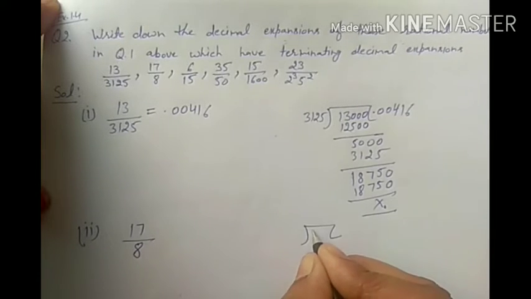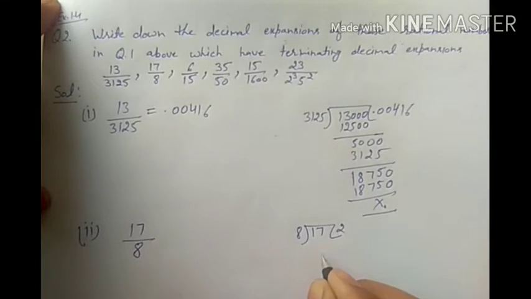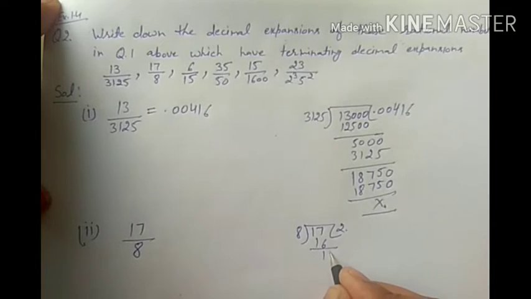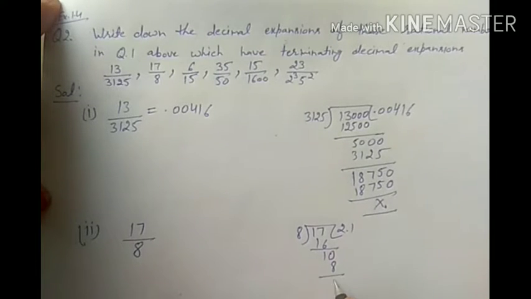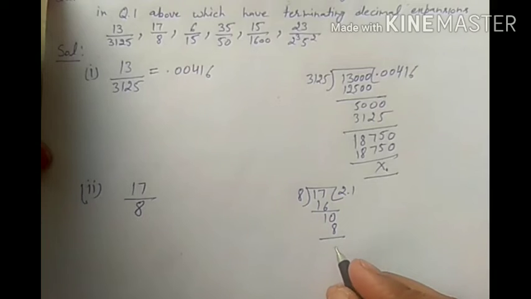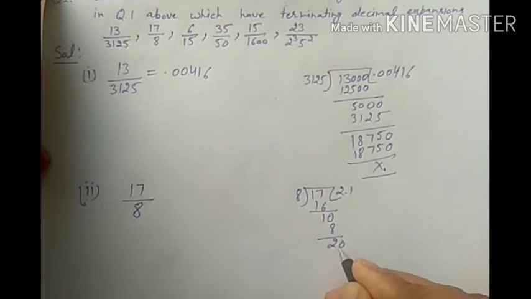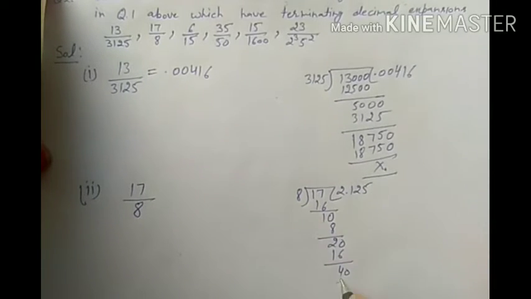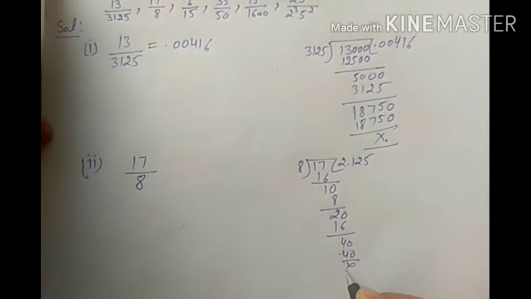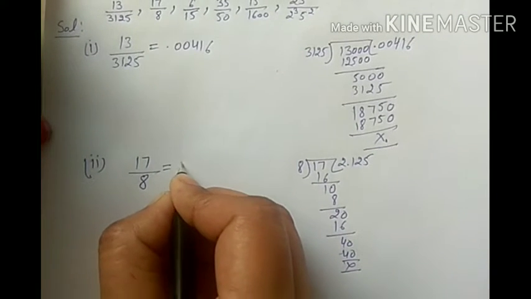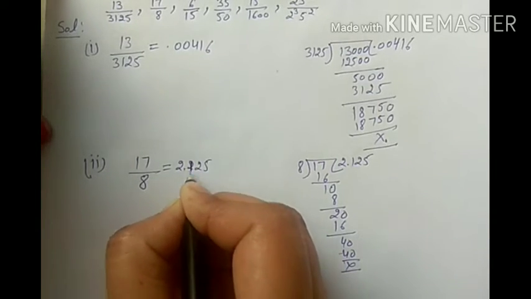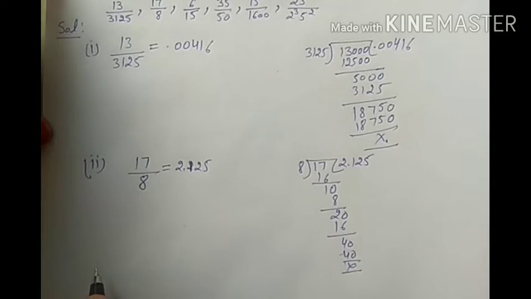Now the second part of question first also has a terminating decimal expansion. So we can divide it easily because the dividend is greater than the divisor. 8 2s are 16, 1. Now put a decimal point in the quotient, we can take 0. 8 1s are 8. Now the remainder is 2 0. 8 2s are 16. 4 8 5s are 40. Now the remainder is 0. So the terminating decimal expansion is 2.125.